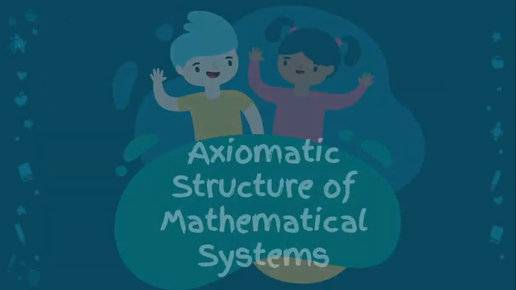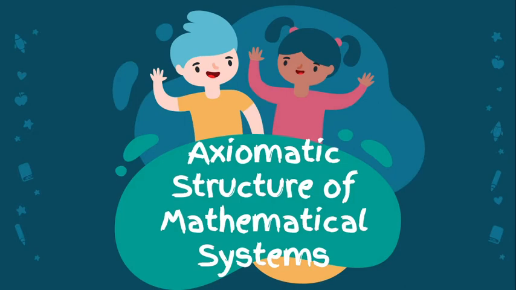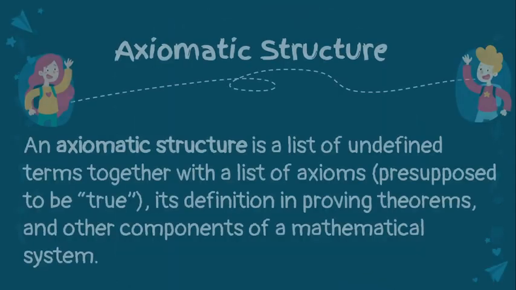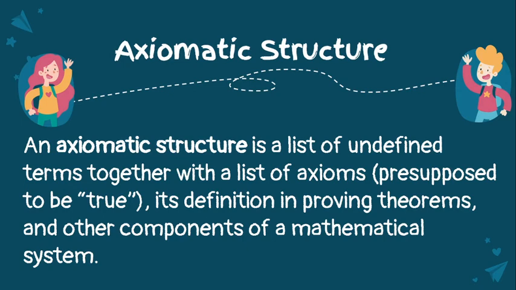Now, let's proceed to Module 2, which is the axiomatic structure of mathematical system. So, what is axiomatic structure of mathematical system? When we say axiomatic structure, this is a list of undefined terms together with a list of axioms which are presupposed to be true, its definition in proving theorems, and other components of a mathematical system.